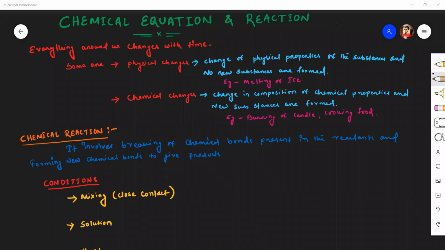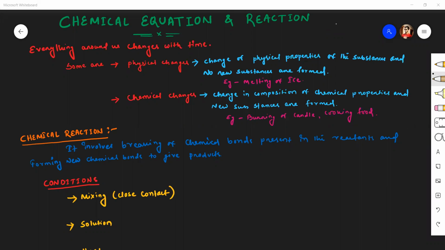Going to study about chemical equation and reactions. As you see, everything around us changes with time, like day changes to night, ice changes to water. Everything around us changes with certain interval of time. Some are physical changes and some are chemical changes.